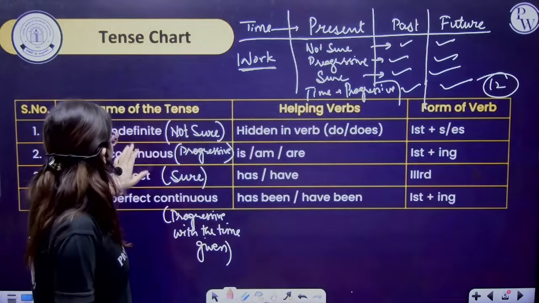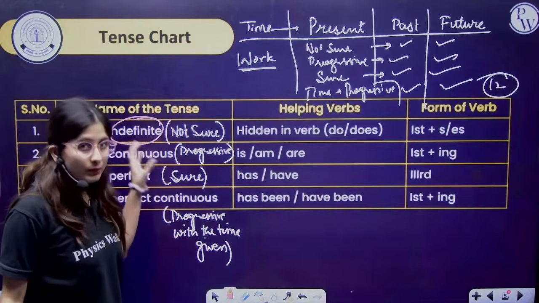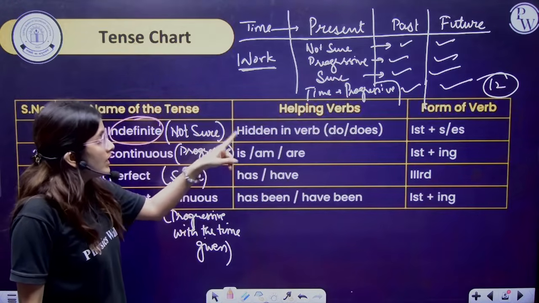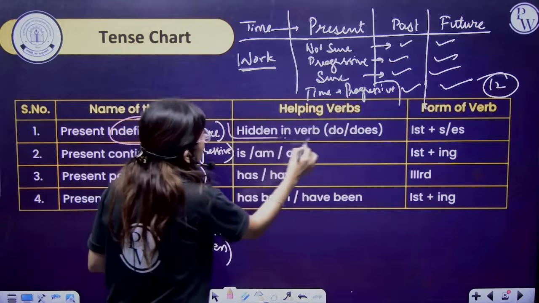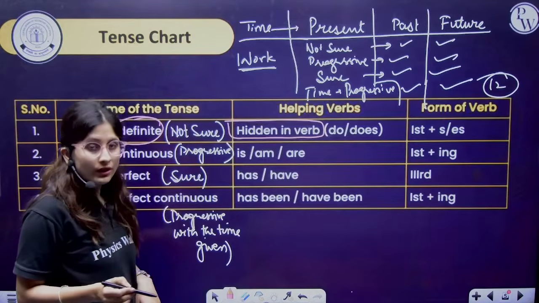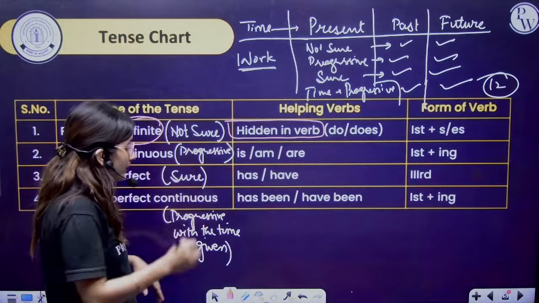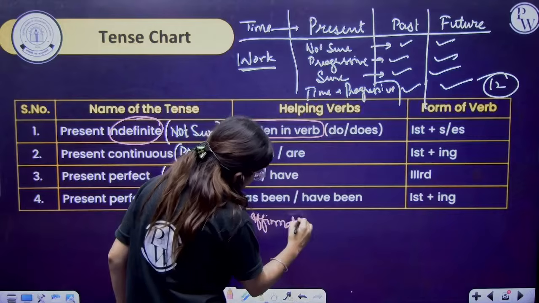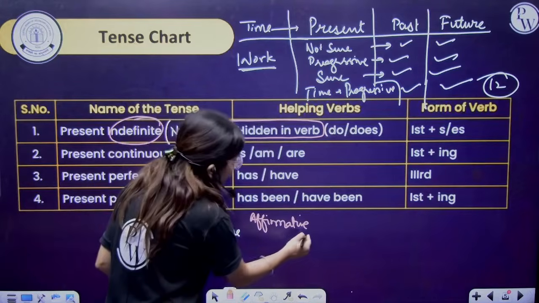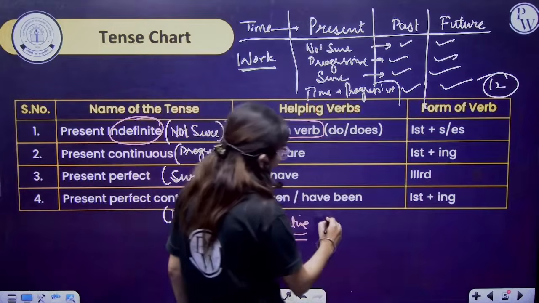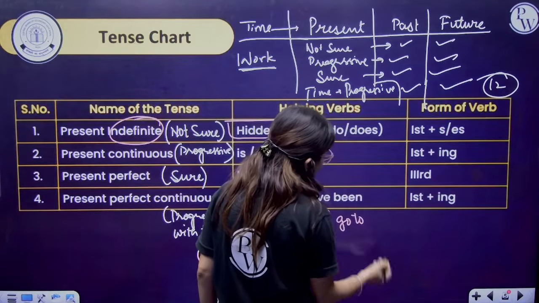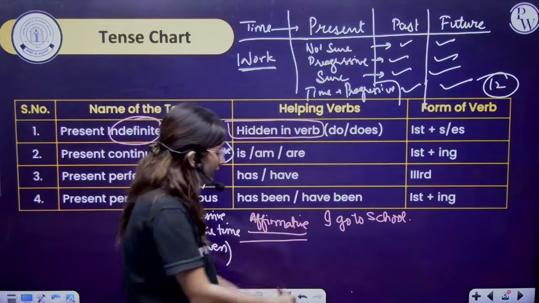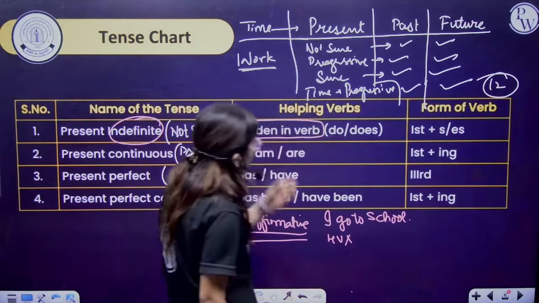See, when we are discussing present indefinite, it is in the present tense, but the work is not sure. So here the hidden verb is do or does. Why is it written as hidden verb? Do or does. For example, there is an affirmative sentence. I go to school. Here, the helping verb is not mentioned. That is why it is the hidden verb do or does.